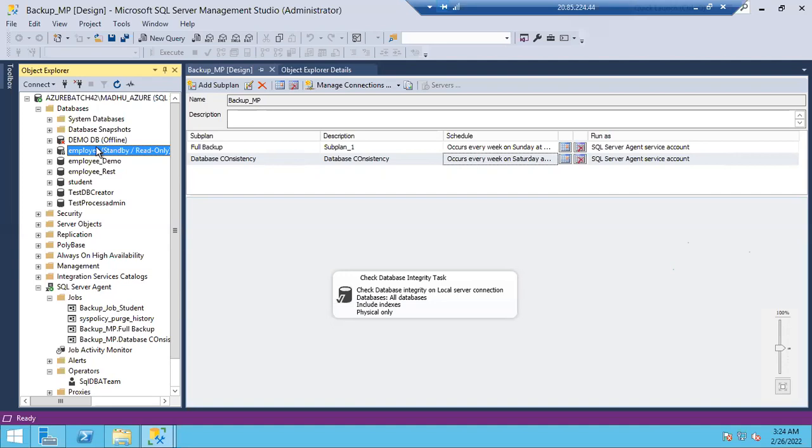Maybe that is restoring, right? Yes, correct. Restoring, okay, or backup and anything.